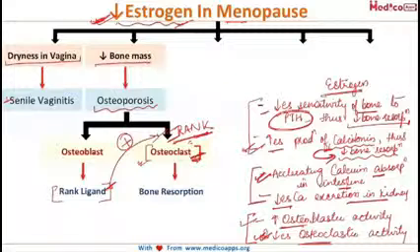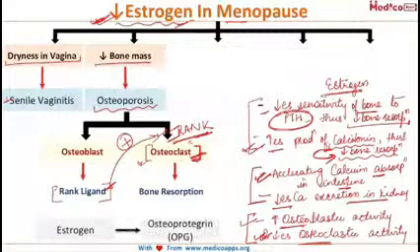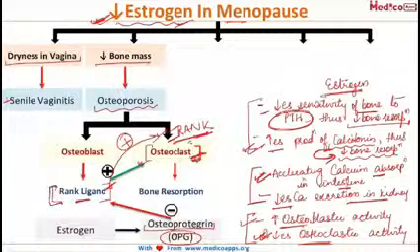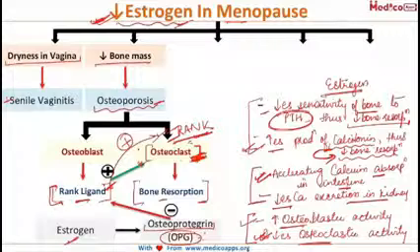Now let us see what is the role of estrogen in this. The estrogen releases osteoprotegerin, OPG protein, and this OPG inhibits the RANK ligand. So if there will be no RANK ligand, it will not interact with the RANK, and thereby the proliferation of the osteoclast will decrease, and thereby the bone resorption will decrease. Thus, estrogen prevents osteoporosis and increases the bone mass. So if it is decreased, as in cases of menopause, osteoporosis will increase.